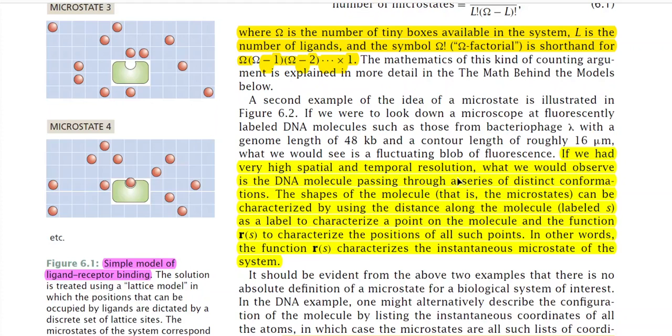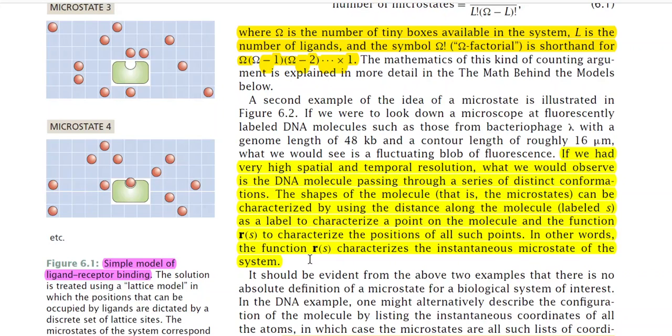In that case, what you will observe is that DNA molecules will pass through a series of distinct conformations. The shapes of the molecules, that is the microstates, can be characterized by using the distance along the molecule. So how to define the distance? We can define it in this way: label S as a label to characterize a particular point on the molecule, and the function R(S) to characterize the positions of all such points. In other words, the function R(S) characterizes the instantaneous microstates of the system.